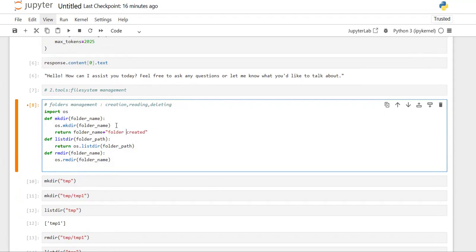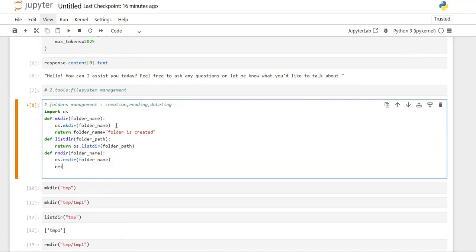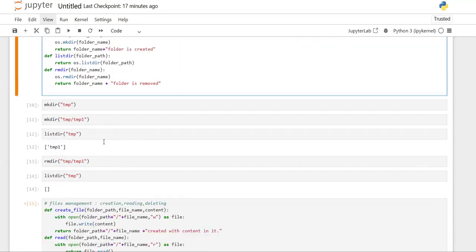This folder name folder is created. And here I want to remove that, so this folder name folder is removed. Like that, I've written a return for each and everything.